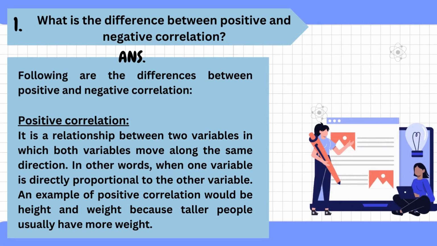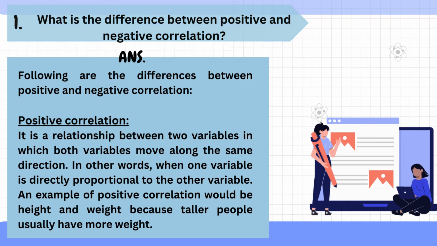1. What is the difference between positive and negative correlation? Answer. Following are the differences between positive and negative correlation. 1. Positive correlation. It is a relationship between two variables in which both variables move along the same direction. In other words, when one variable is directly proportional to the other variable. An example of positive correlation would be height and weight because taller people usually have more weight.